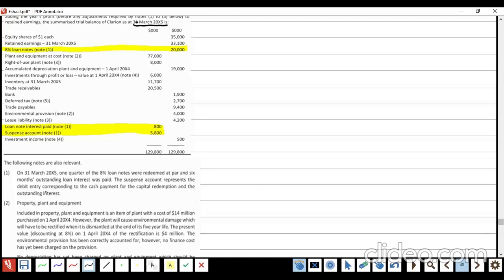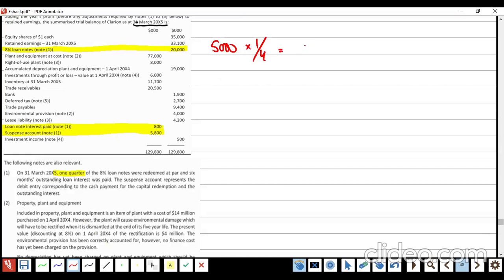First of all, tell me one thing. What did they do today? They redeemed the 8% loan notes at par. How many? Whole of it or some of it? 1/4.